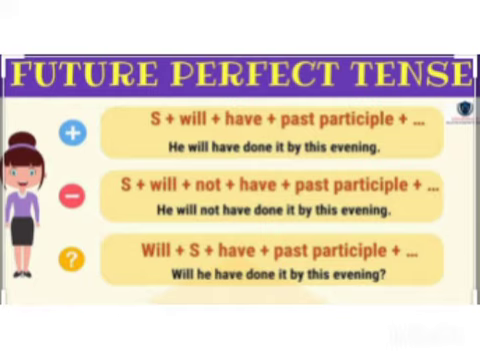Coming to the next, the negative sentence, subject plus will plus not. Whenever you write a negative sentence, not has to be written immediately after will.